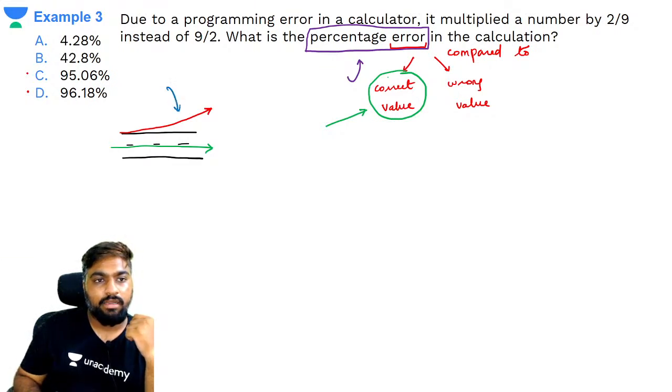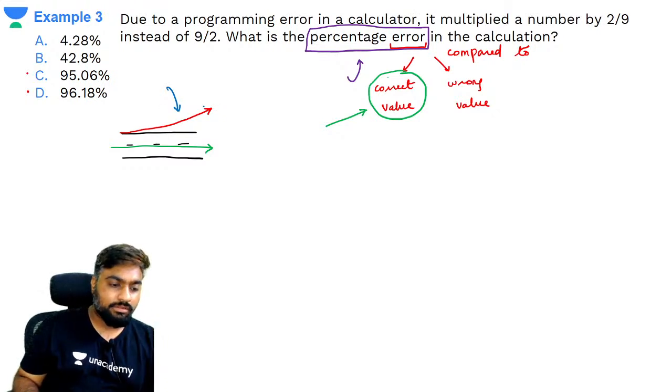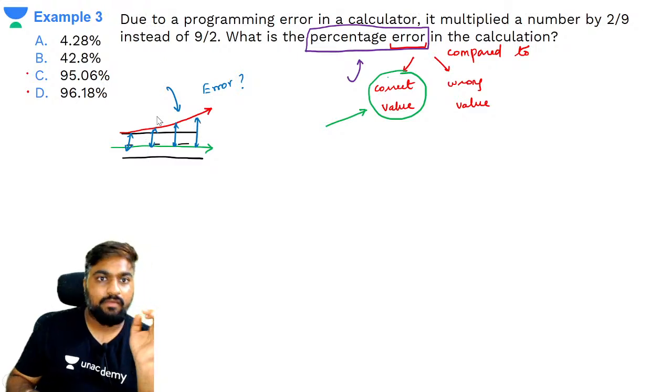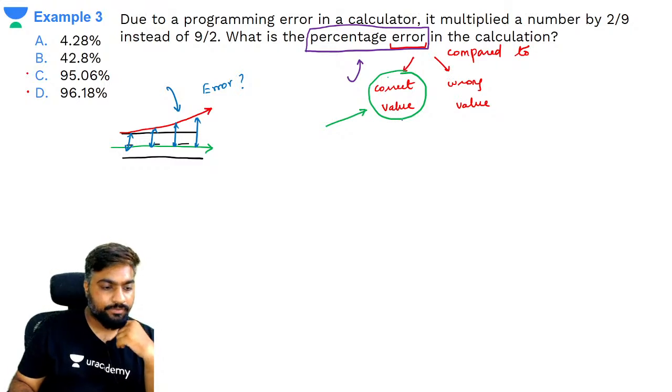How will I know I am driving wrong? मेरे को कैसे पता चलेगा कि I am making an error? Only by comparing it to the right path. Right direction से compare करूंगा तभी पता चलेगा ना कि मैं गलत जा रहा हूं. So percentage error is always compared to correct value.